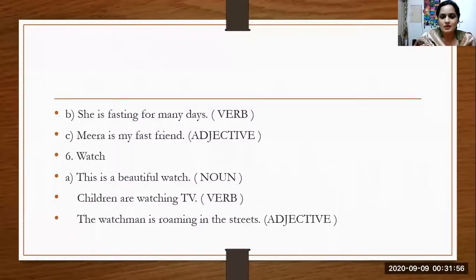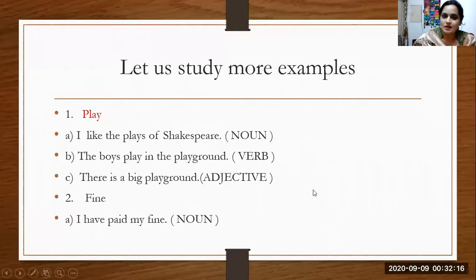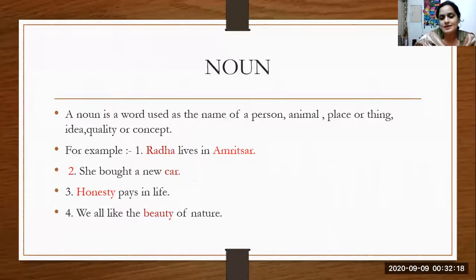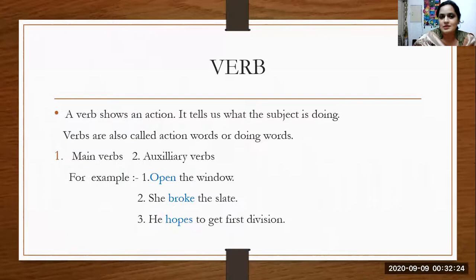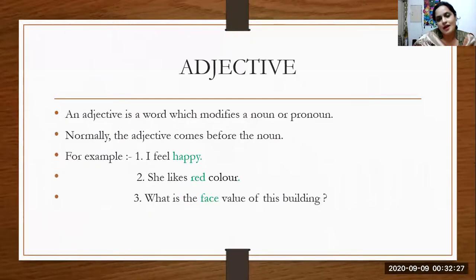So in these three meanings, what role the watch is playing? Okay. When watch is acting as noun, when watch is acting as verb, and when watch is acting as an adjective. Once we are clear of the definition of noun, verb, adjective, we can easily assess and we can easily use the words as noun, as verb, and as an adjective.